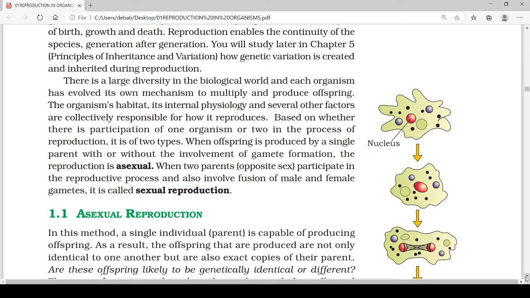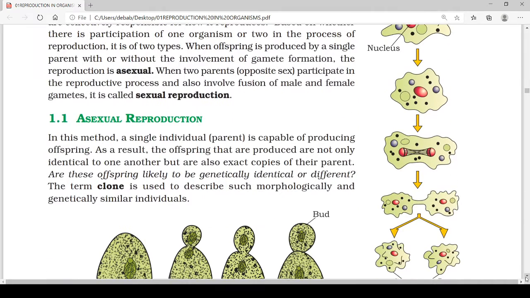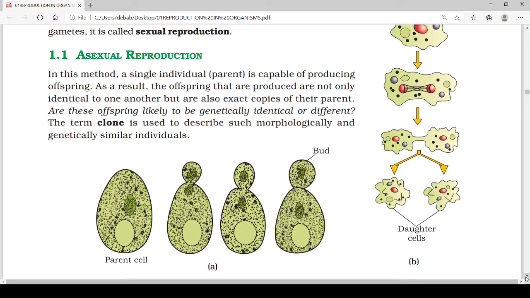So let's study asexual reproduction. In this method, a single parent or a single individual is capable of producing offspring. As a result, the offspring are exact copies of their parents, and this type of progeny is called a clone because they are morphologically and genetically similar individuals.